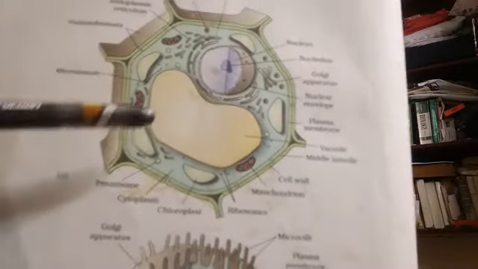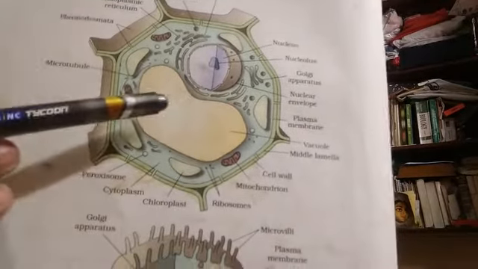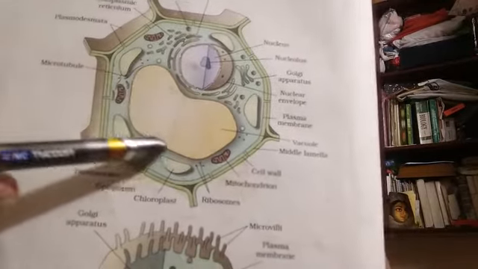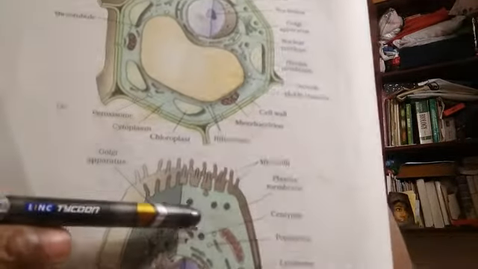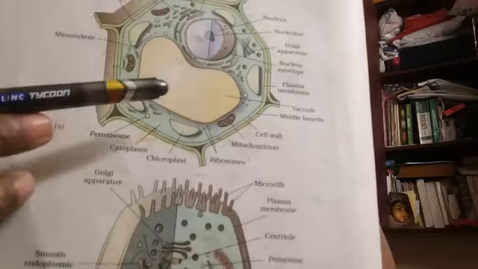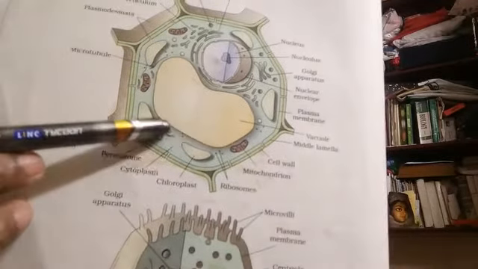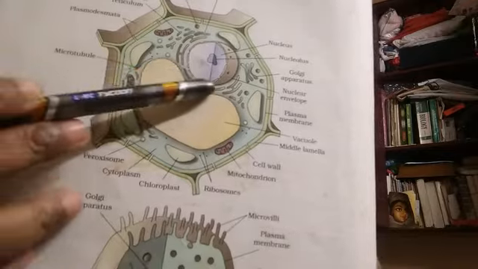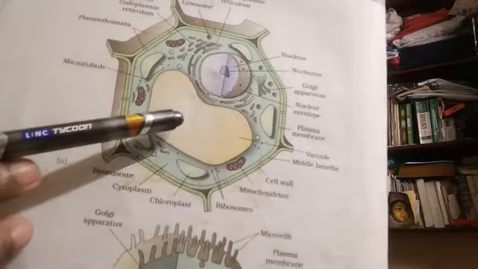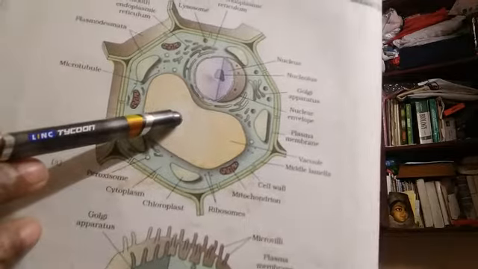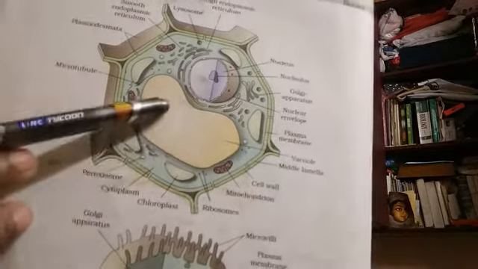And now the last part of the endomembrane system, that is the vacuole. We know that in plant cells we find a large vacuole. In animal cells, vacuoles are comparatively very small, and plant cells have a single large vacuole. This vacuole is surrounded by a fine membrane called the tonoplast. These vacuoles store lots of substances like food. Here there are food vacuoles which store food.